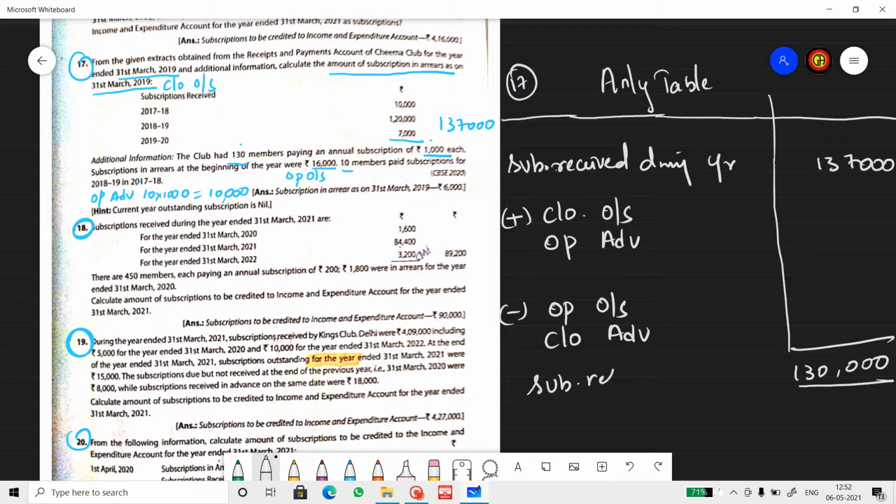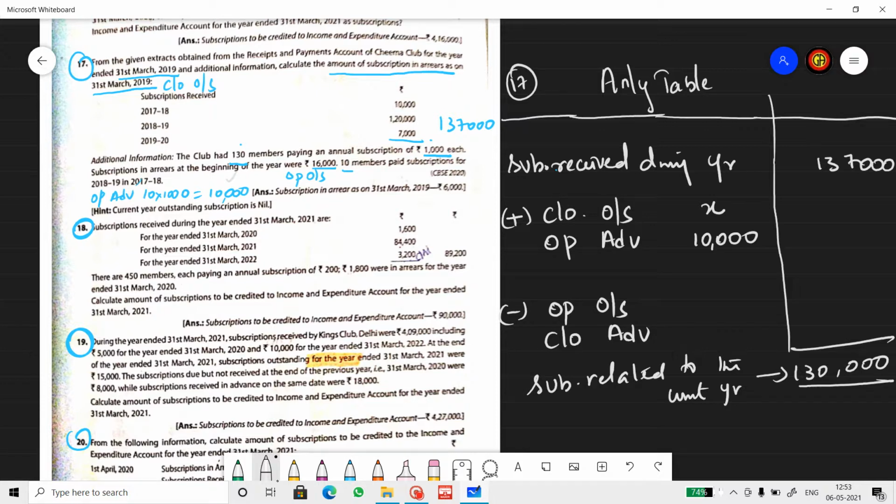Subscription related to the current year. Now closing outstanding, I don't know, so I'll keep X over here. Opening advance I know as 10,000. You can see that in the question. 10,000.